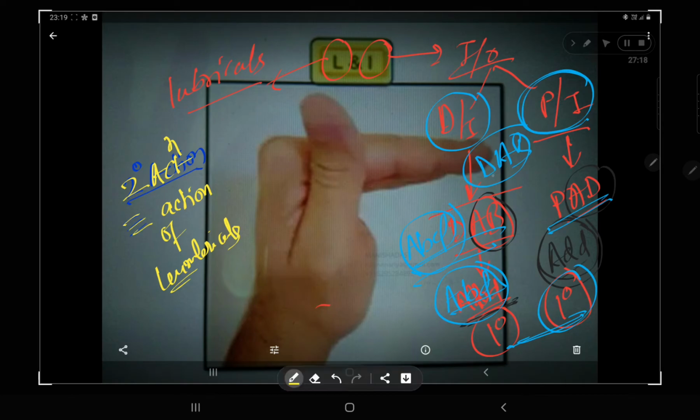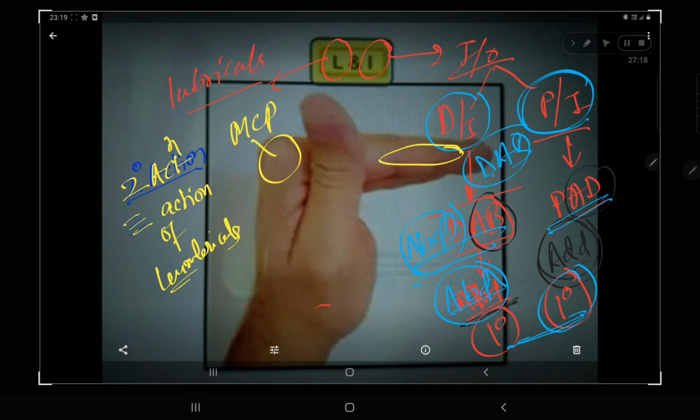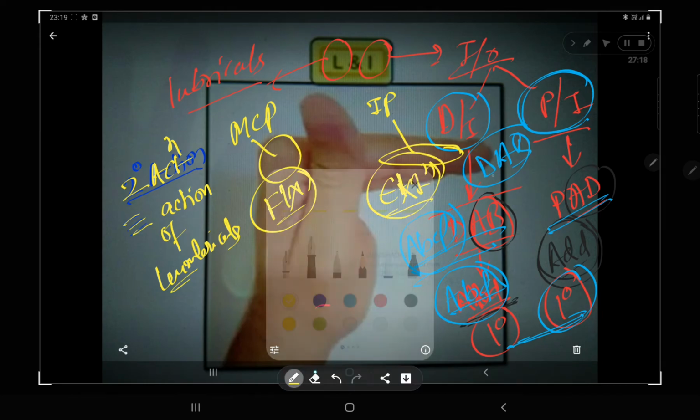Yesterday I told you already what is the action of lumbricals. What is this? This is the MCP joint, metacarpophalangeal joint. And what is this? This is your IP joint, interphalangeal joint. So the function of lumbricals is what? Flexion at the MCP joint and extension at the IP joint.